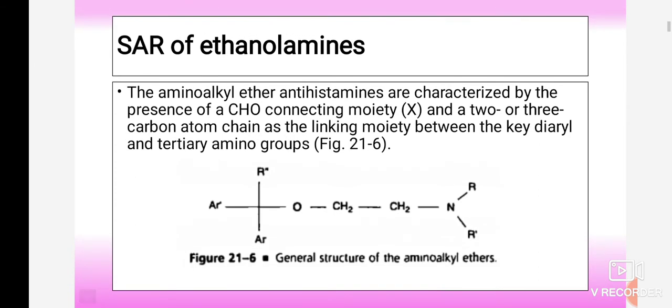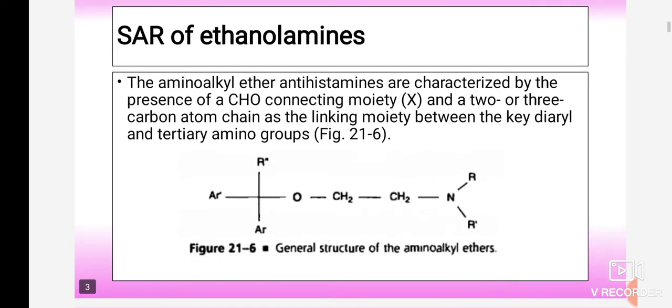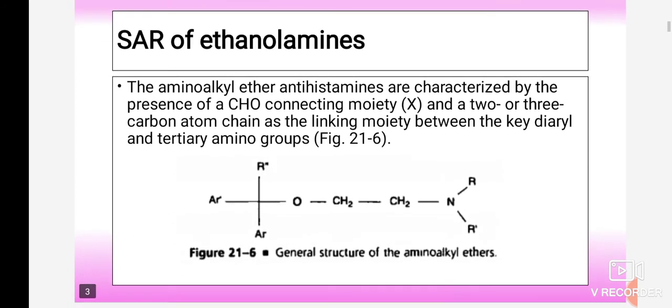In this figure you can easily identify the specific group that connects oxygen and nitrogen, and mainly it is ethyl.